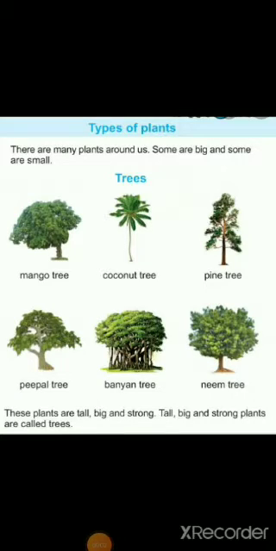Students, first we will discuss trees. Trees are big plants with huge wooden stems. As you can see in this picture, there is a mango tree, coconut, pine, peepal, banyan and neem trees. All these are tall, big and strong plants.